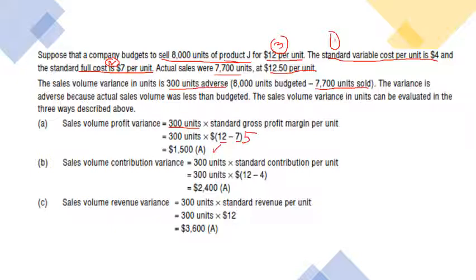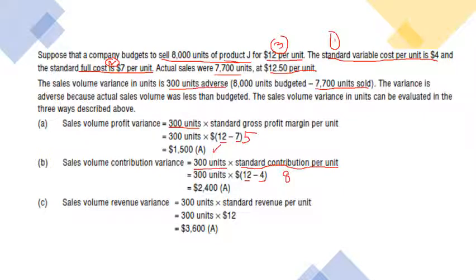The second one is sales volume contribution variance. 300 units were sold less than your standard number of units, and the standard contribution per unit is 12, your sales price, minus 4, your variable overheads. So the contribution per unit is 8.